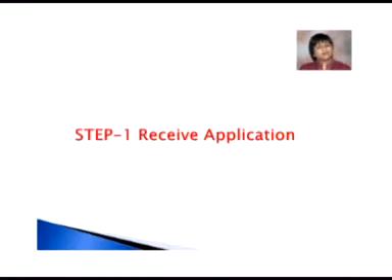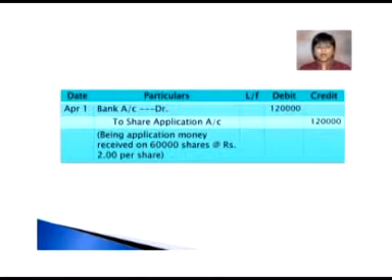Step 1, when we receive the application money, again the same entry as we have discussed earlier, bank account is coming in against share application account. So the company is going to receive rupees 2 on 60,000 shares. So the narration will be being application money received on 60,000 shares at the rate of rupees 2 per share. Amount will be 1,20,000 debit and 1,20,000 credit.